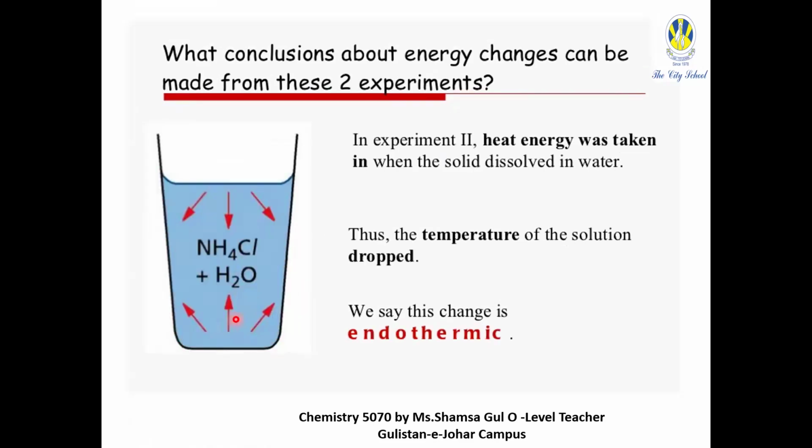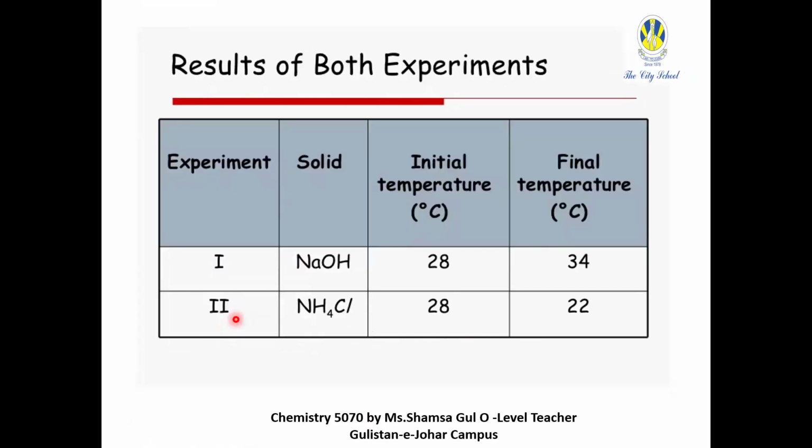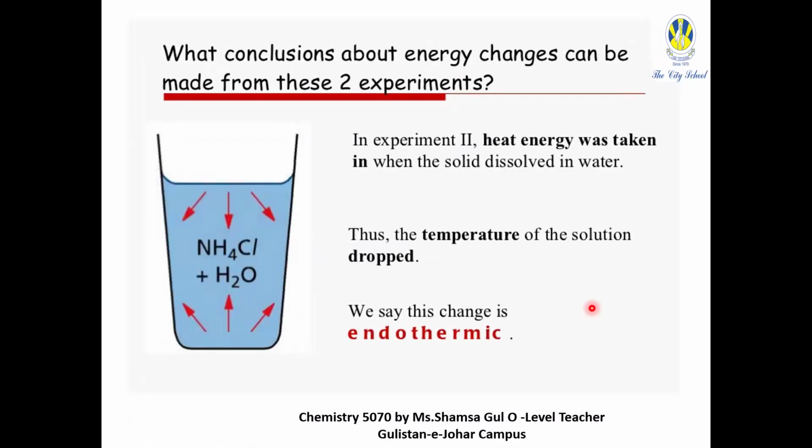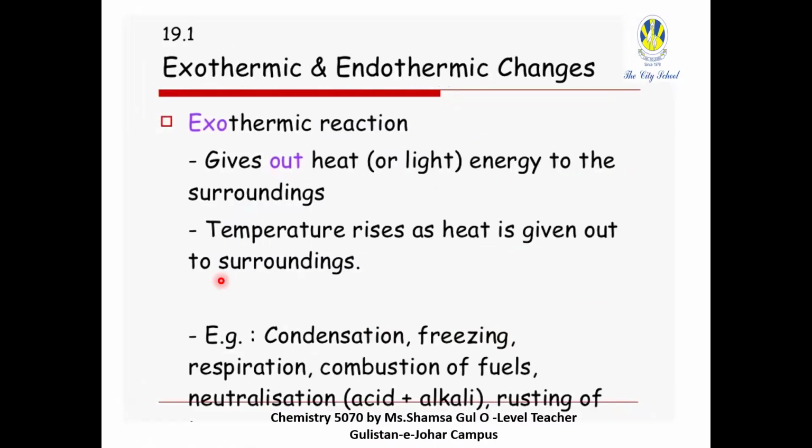And in experiment two, you recorded the initial and final temperature, and the temperature decreased. The final temperature was lower than the initial temperature, meaning the energy was absorbed from the surroundings by the reactants. So in experiment two, heat energy was taken in when the solid dissolved in water. Therefore, the temperature of the solution dropped, and we say this change is an endothermic change. Okay, so what are exothermic changes and endothermic changes?